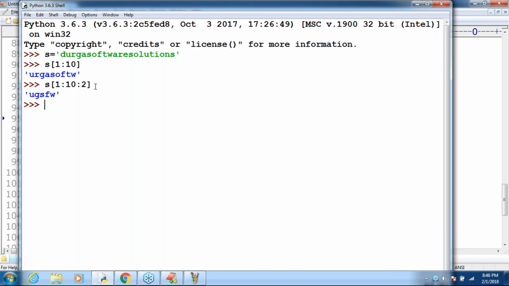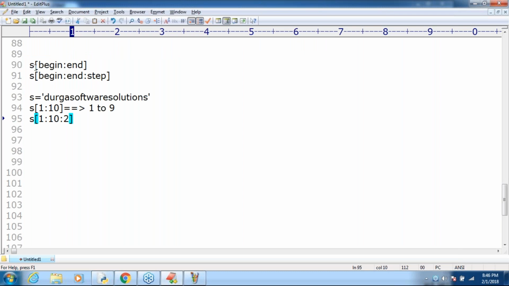Okay. So this is another important point you should be aware of. These two syntaxes are by default available for slicing. Not only here, multiple times we are going to use them in our life. Compulsorily, you people should be aware of these things: begin colon end, and begin colon end colon step.